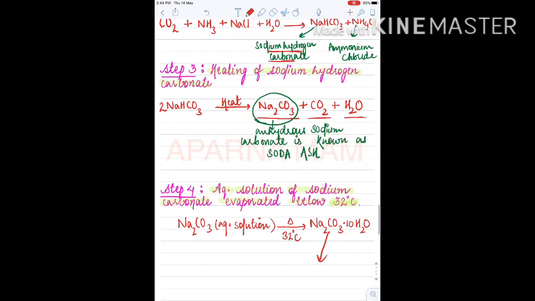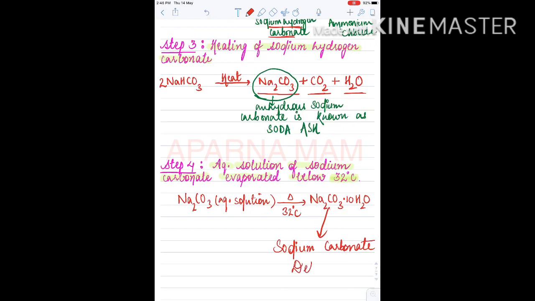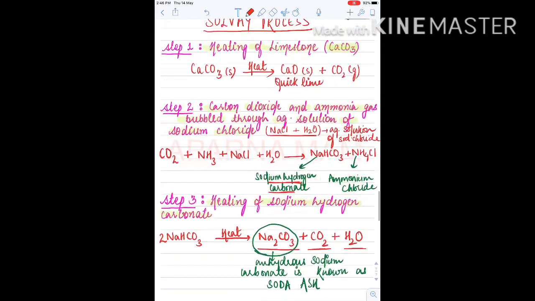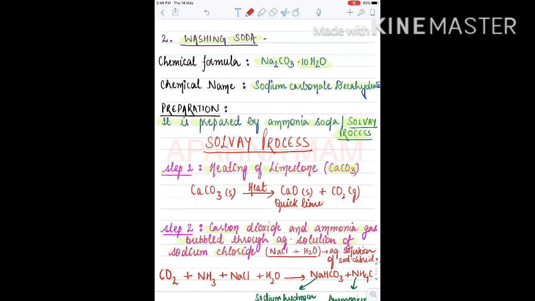Some water molecules get evaporated and we get sodium carbonate decahydrate. Clear, children? So these are the 4 steps in the formation of washing soda. The first step is heating of limestone.